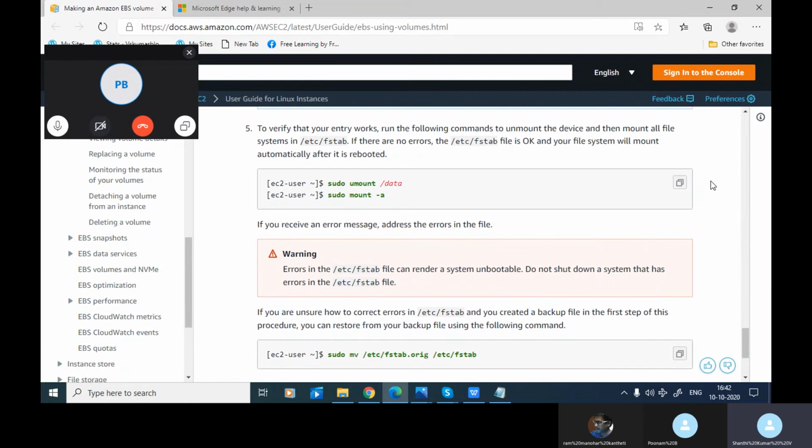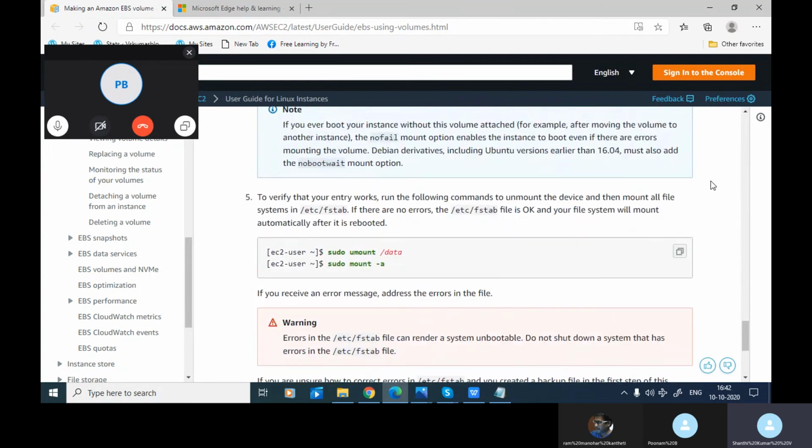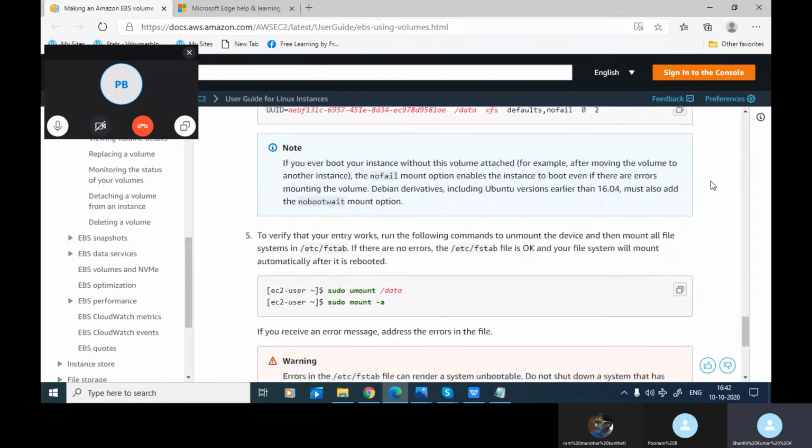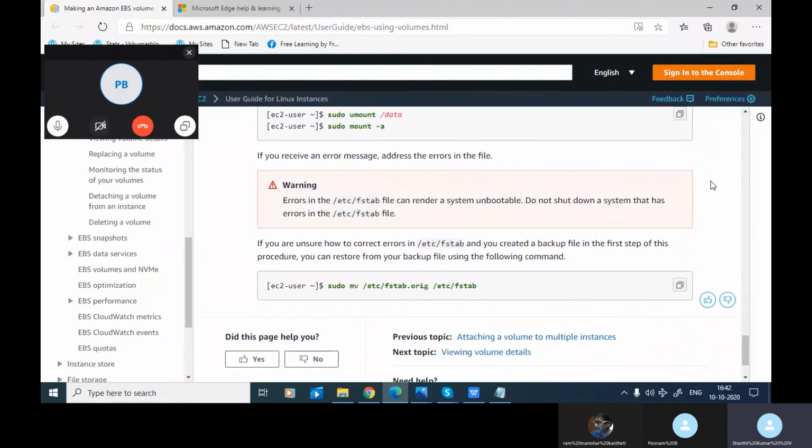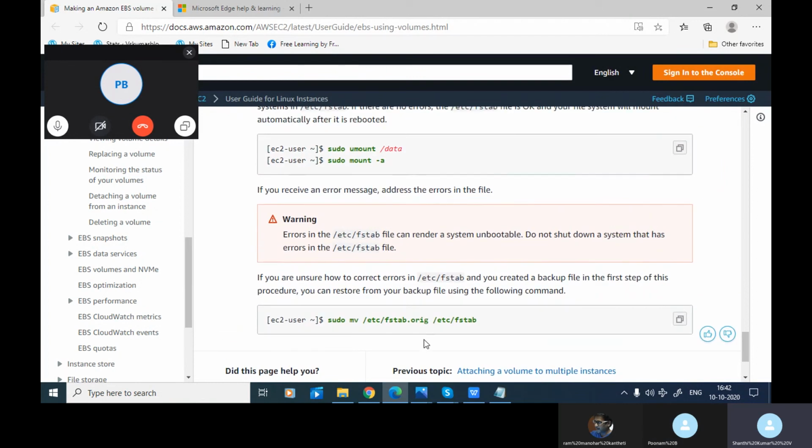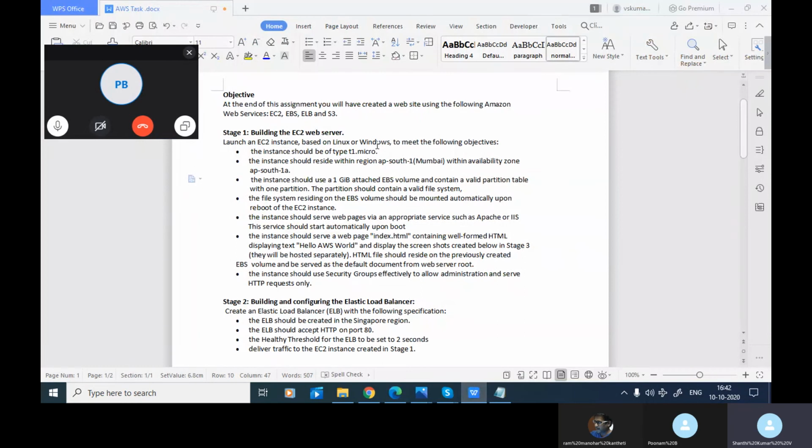You are registering and recording all these things in the beginning itself. It stores there, and as you know very well, in the backend it is going to store in the JSON script. Right now, the next step, after having tried and confirmed the mounting process, is moving forward with setting up the Apache server. Right, Poonam? Yes, sir. Then after that you are going to create the hello world AWS page.